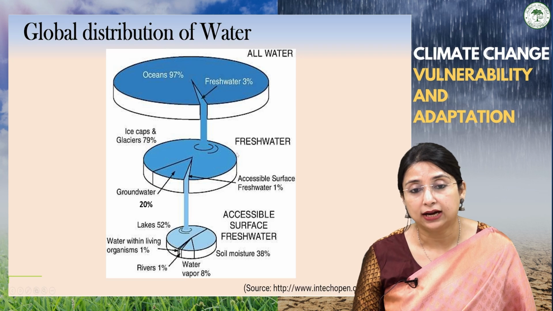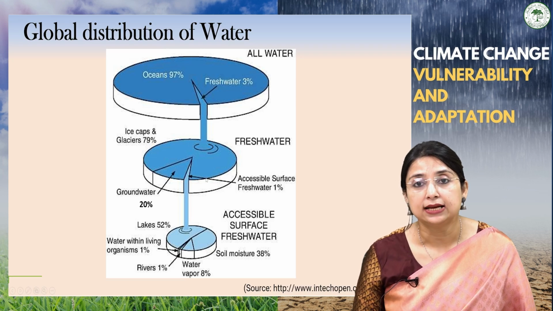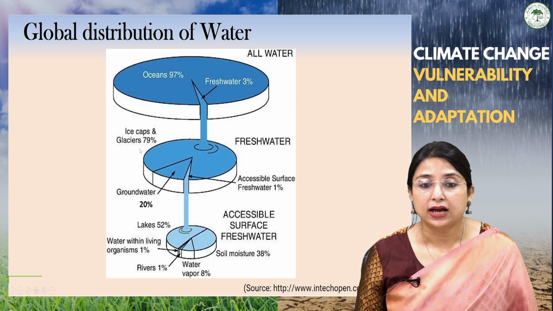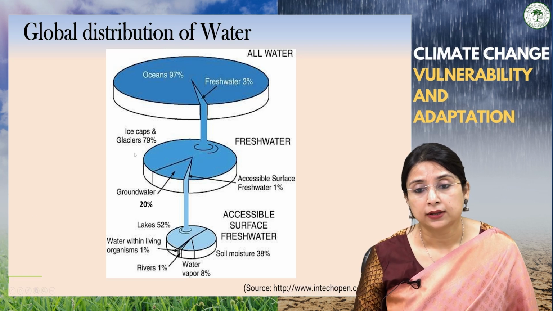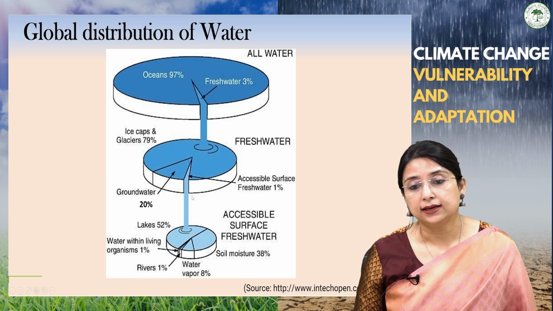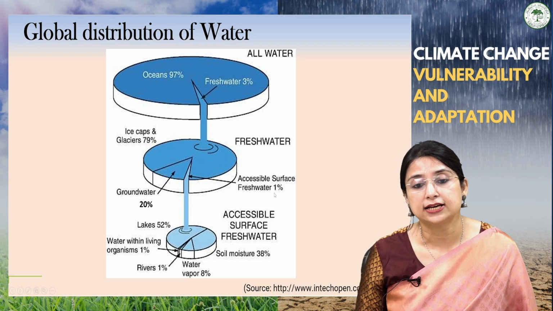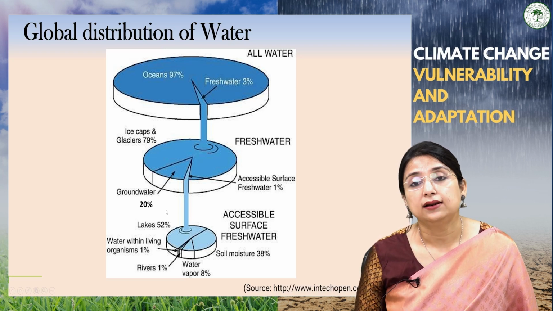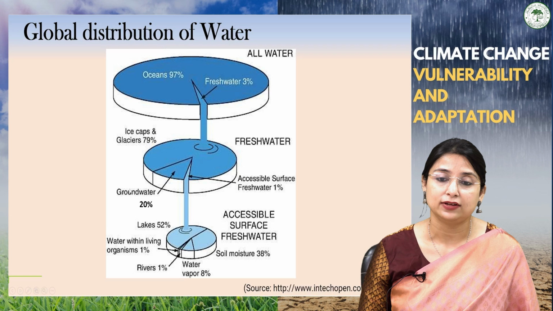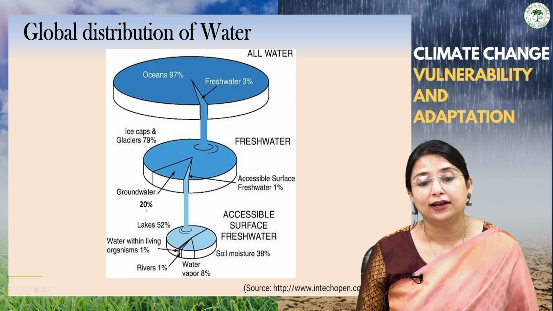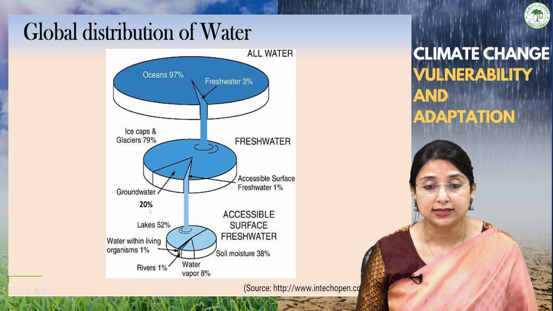Of this 3%, 79% of the water is derived from the ice caps and glaciers, and the accessible surface fresh water is just 1%, while groundwater is about 20%. So out of this 3%, the accessible surface water is only 1%, while the groundwater is 20%.